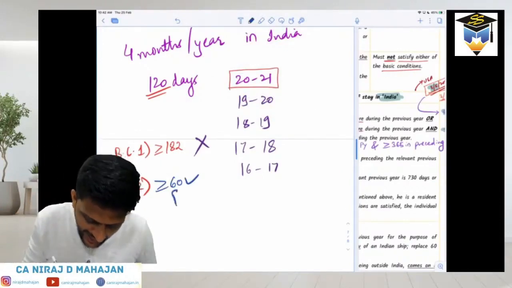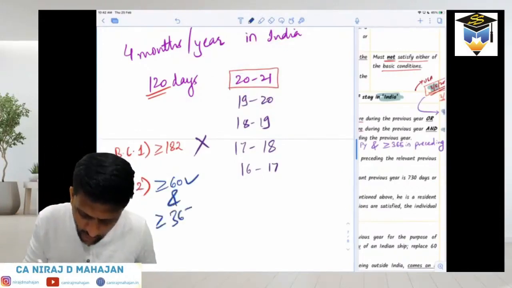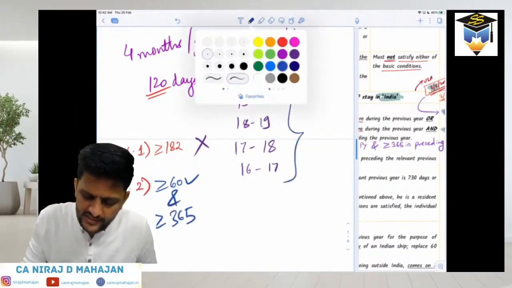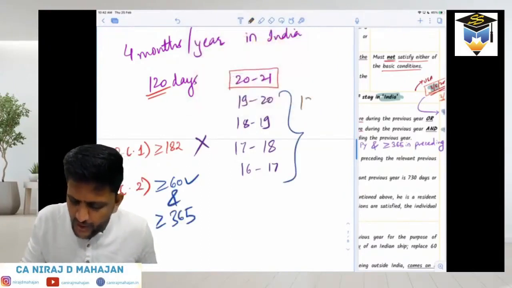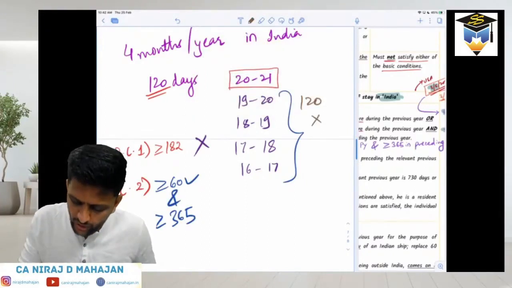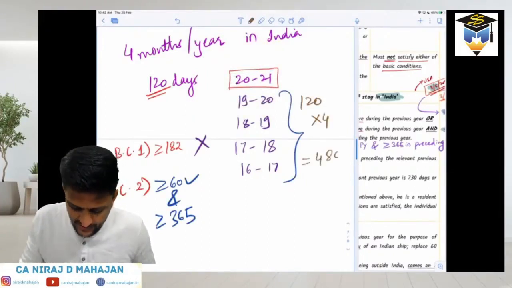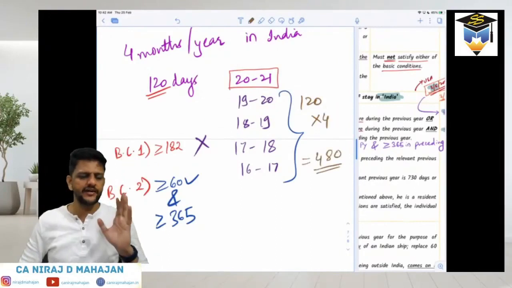This is then done. And at least 365 days in the last 4 years. Yes, last 4 years, bachcho, every year he's staying how many days? 120 days. So into 4, what is 480 days? Yes, the at least 65 days criteria is satisfied.